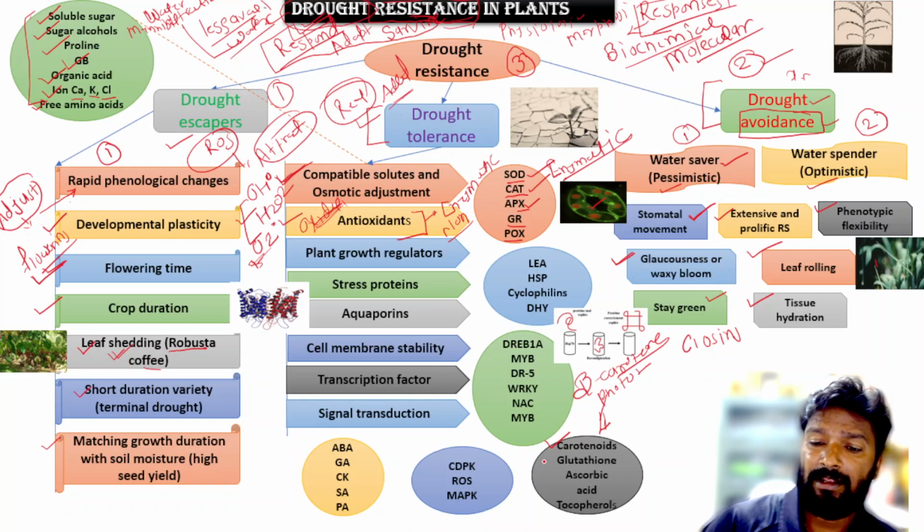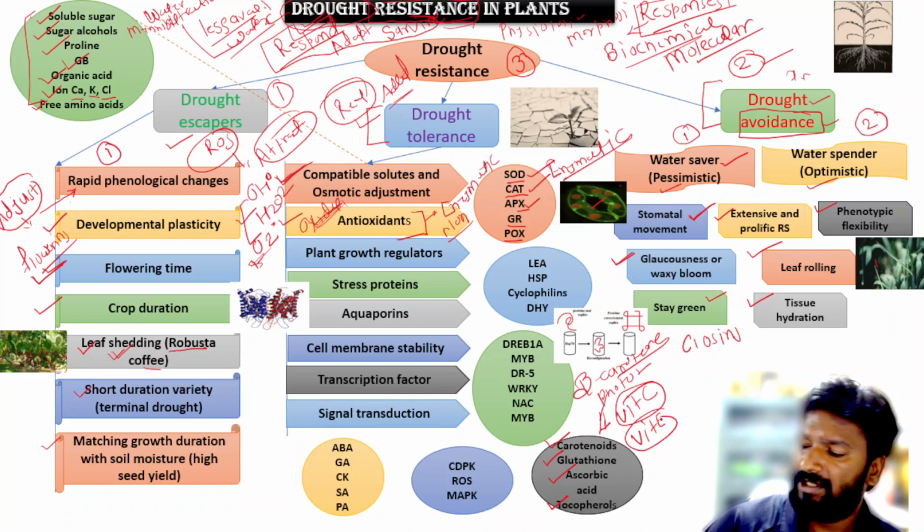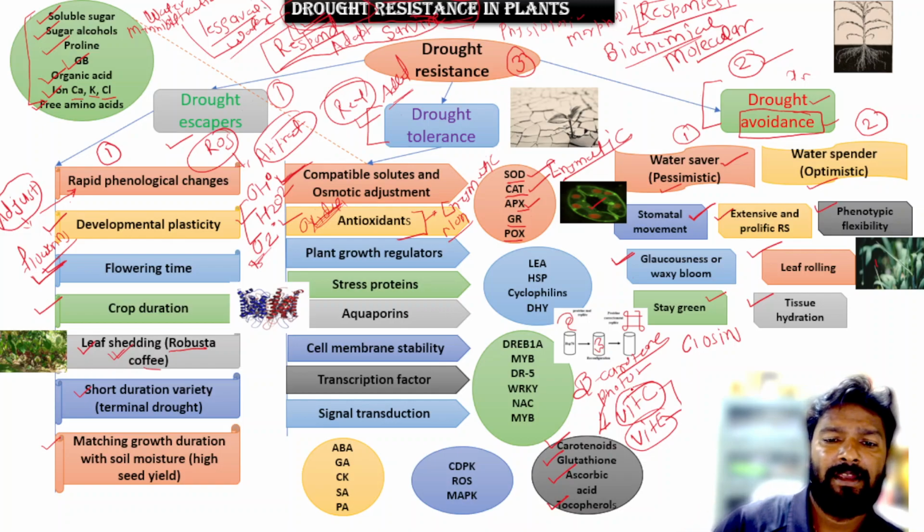Then glutathione is there, and ascorbic acid, also known as vitamin C, which also works as an antioxidant. And last is tocopherol, known as vitamin E. So these are the non-enzymatic antioxidant compounds.